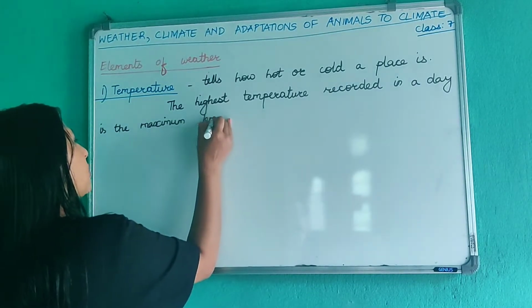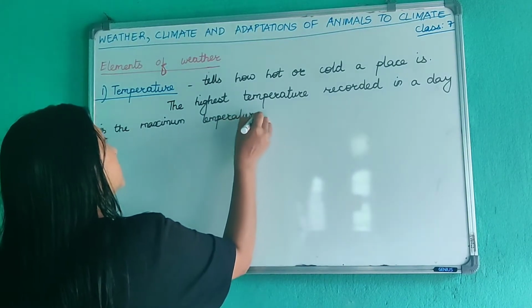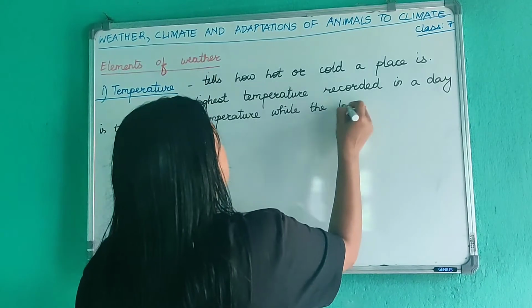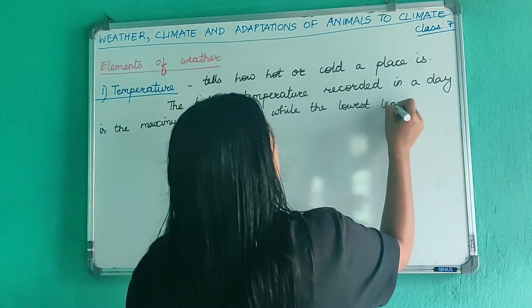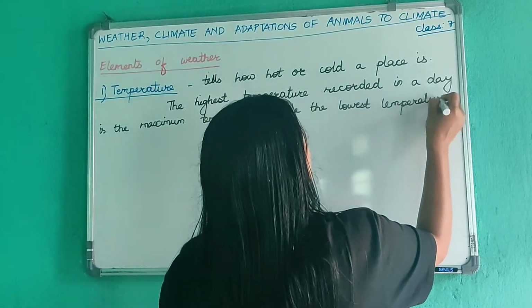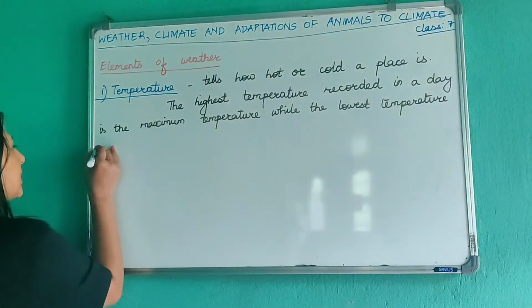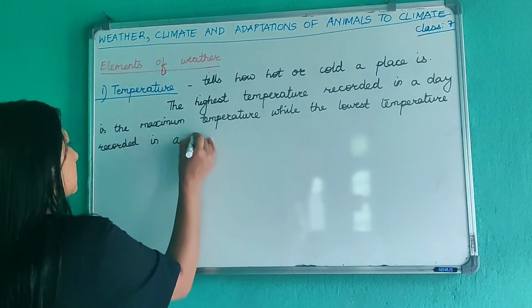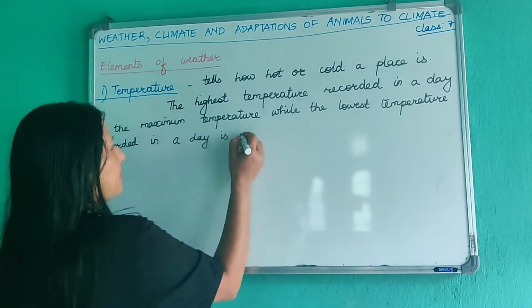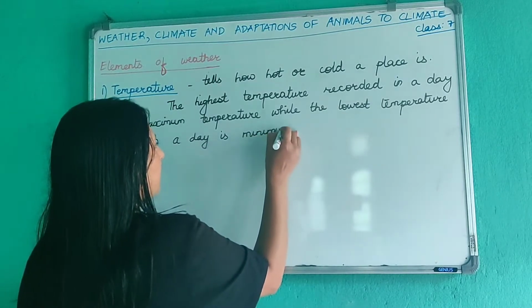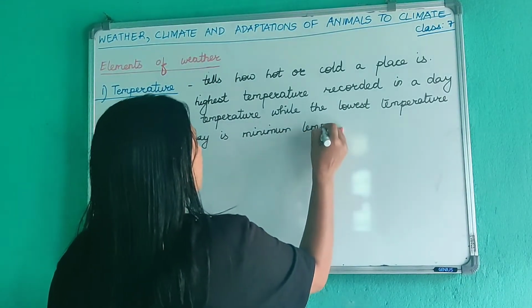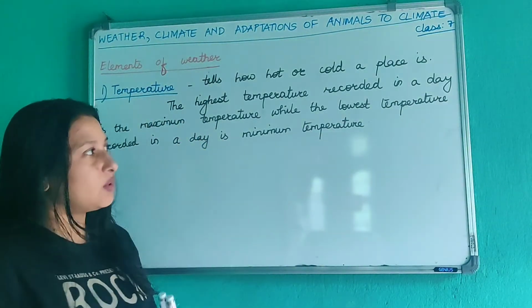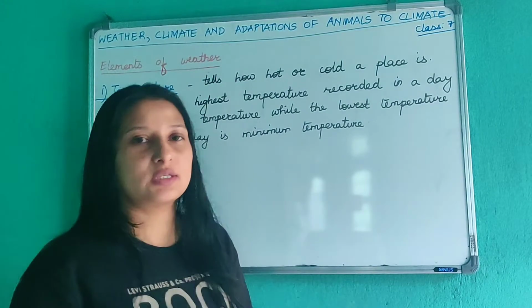while the lowest temperature recorded in a day is the minimum temperature. Therefore, maximum and minimum temperature are recorded every day. Alright, so maximum and minimum temperature are recorded every day.